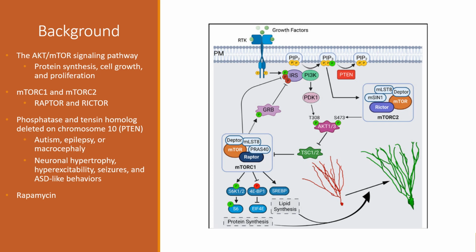Studies show that rapamycin, a naturally occurring mTOR inhibitor, has been shown to prevent neuronal aberrations in mouse models of PTEN loss. While it is thought that rapamycin inhibits hyperactivity of the AKT-mTOR pathway by inhibiting the formation of mTORC1 only, some studies have revealed that chronic treatment with rapamycin may also result in inhibition of mTORC2 activity. More interestingly, there is evidence that disruption of mTORC2 by targeting Rictor can correct seizures and behavioral phenotypes associated with PTEN deficiency. Because of this, it is unclear which of the PTEN loss-mediated phenotypes are due specifically to mTORC1.